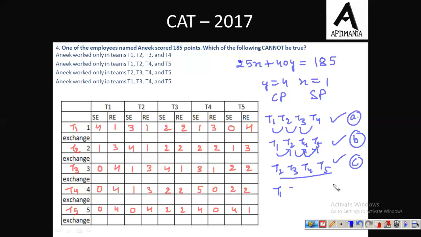Now T1, T3, T4 and T5. Now see, he worked in T1, that is fine, but there is no transition from T1 to T2. The other option is to transfer him from T1 to T5, which is also possible, but then there will be only one transition. After that, from T5 there is no other transition possible. So from here we can say that this option is not possible because he needs to work in at least, in fact exactly 4 of the challenging projects. But in this particular case, this is not possible. So the correct answer to this question is option D.